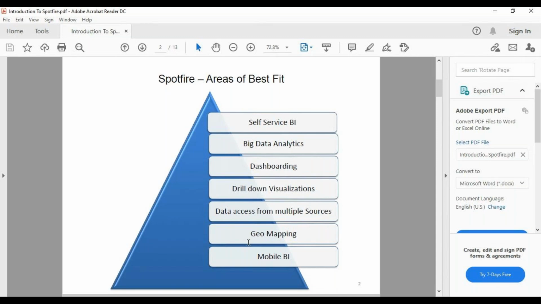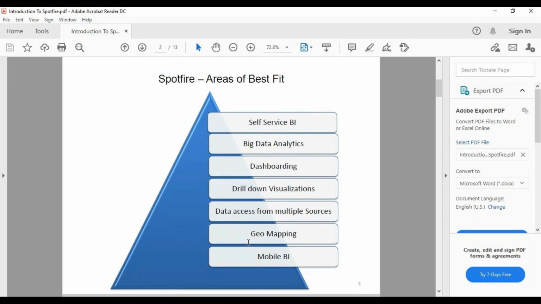Then you have access to data sources, multiple sources. If you're using some product and it says, no, I cannot connect to this or that, it will not be a good product. Spotfire can allow you to connect to any kind of source available in the market. Geo mapping: nowadays all the companies and clients want to see their results in the form of map charts. That is more popular nowadays. Using Spotfire, you can do all that very easily, and they have very advanced capabilities in geo mapping. Mobile BI: nowadays, everyone wants to do things on mobile devices.